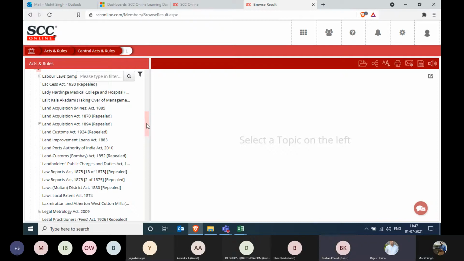See, these are pointers. If I have to rely on Google to get this information, which is much faster than this, then why do I need SCC? If I can get the judgments from Indian Kanoon faster than SCC, then why do I need SCC? These are some real-time difficulties I have been facing on SCC Online. I am relying more on Indian Kanoon or LiveLaw than on SCC Online.